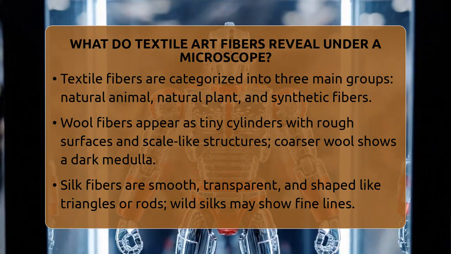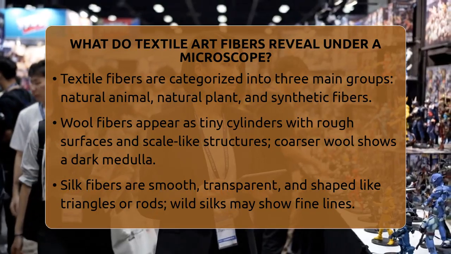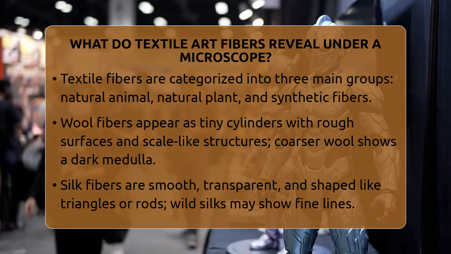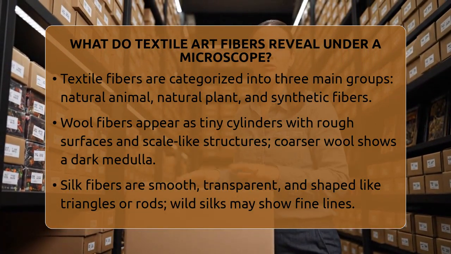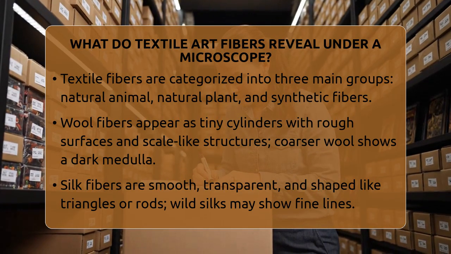Silk fibers are smooth and transparent, with a shape like a triangle or rod when viewed in cross-section. Wild silks, such as tussah, can show fine lines along the fiber length. These features come from how the animal produces the fiber and its growth pattern.